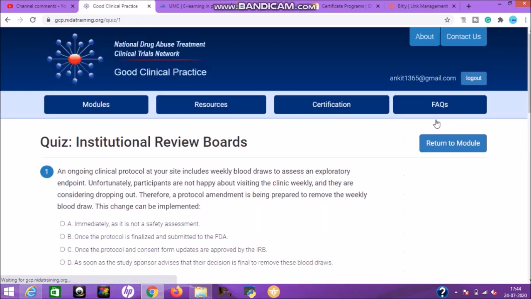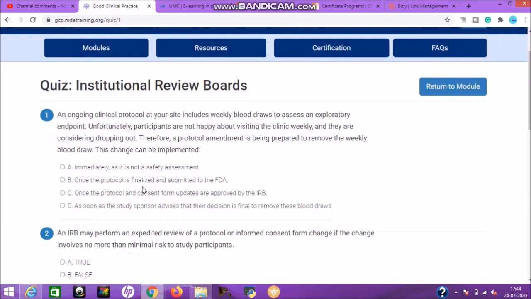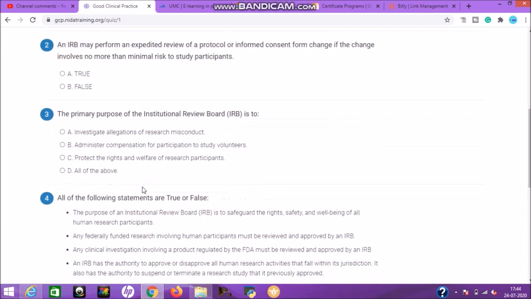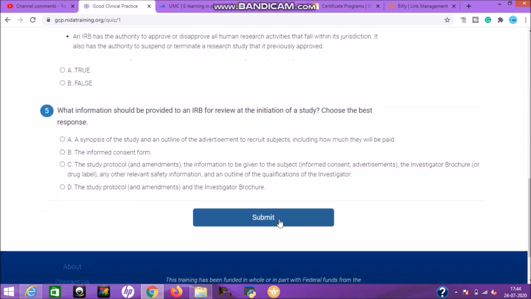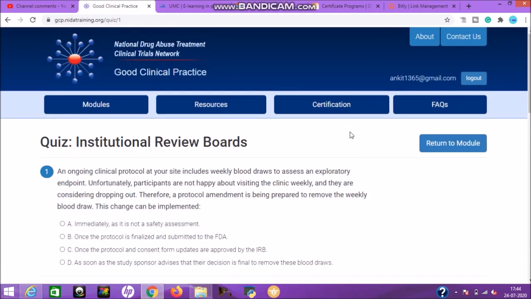Click here, and these are the quiz questions. Select the preferred answer and click on submit. In this way you can complete the quiz and score a minimum of 80% on this quiz. After that you will get the certificate, and if you don't score 80%, you will get the option to reattempt these quizzes. So don't worry about it. Study properly, then select the options so that you will score well.